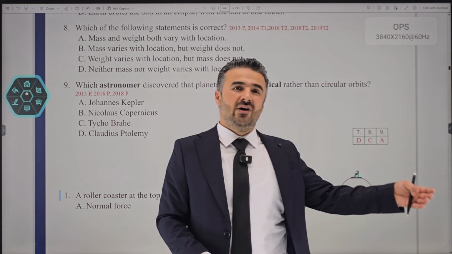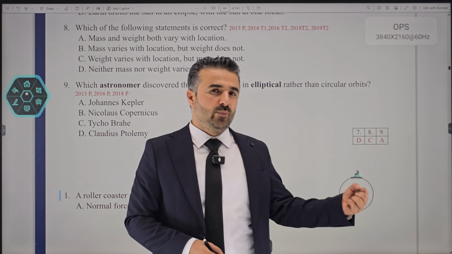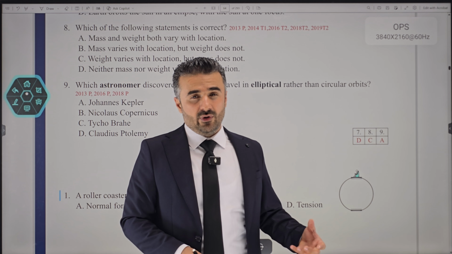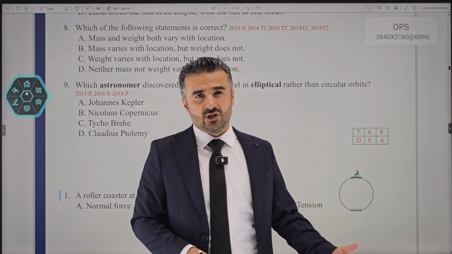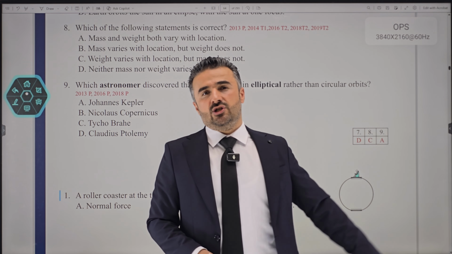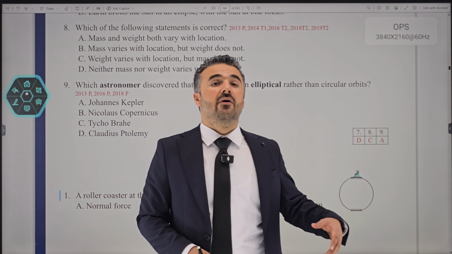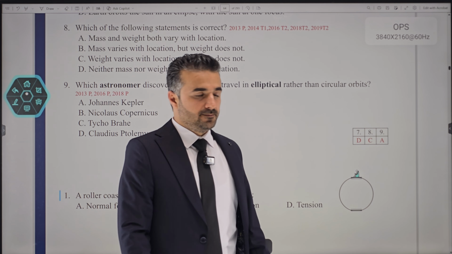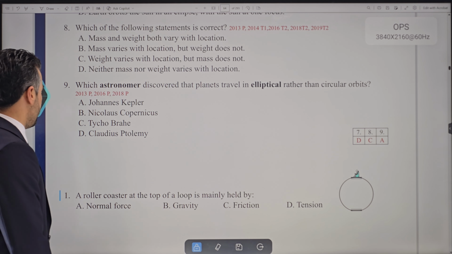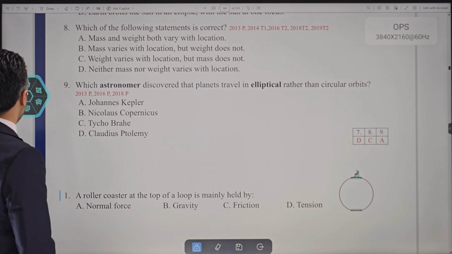On the other hand, weight is the gravitational pull on our body, or the gravitational pull on an object. So we know that because gravitational force changes, weight will change by changing the location. We say weight varies by changing the location here. That depends on the mass of the planet and the radius of the planet. So now, which one of these do you think would be correct?